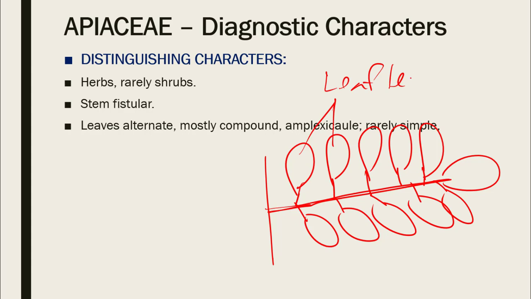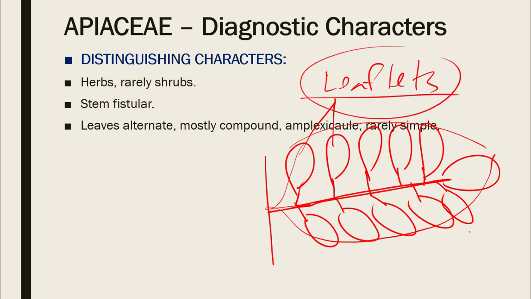We are not going to discuss the compound leaf in detail here, but just to introduce you to this concept. It might have been a leaf, but now it is not a leaf. Its lamina has been divided into leaf-like parts, which are known as leaflets. So this is a compound leaf. Compound leaves have different kinds: pinnate compound leaf and palmate compound leaf. So their leaves are alternate and they are mostly compound, that is, their lamina is divided into leaf-like parts.